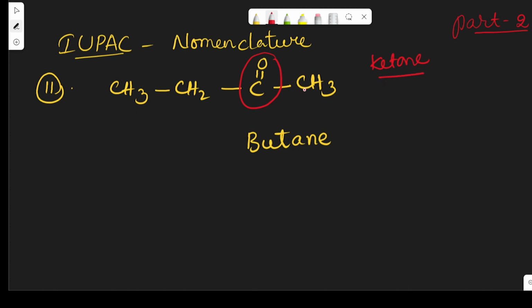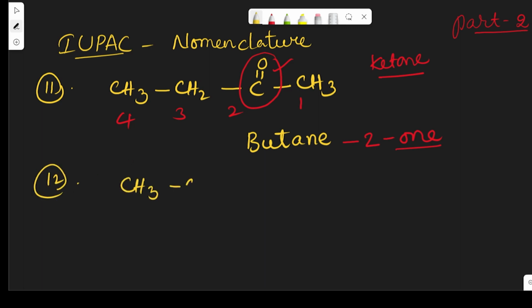So when a functional group is given, then it should be given the number of the least value only. So we are numbering from right to left. So 1, 2, 3, 4. Butan-2-one, because at the second position the functional group is there. So that is why butan-2-one. Now let us see another example, the 12th one.